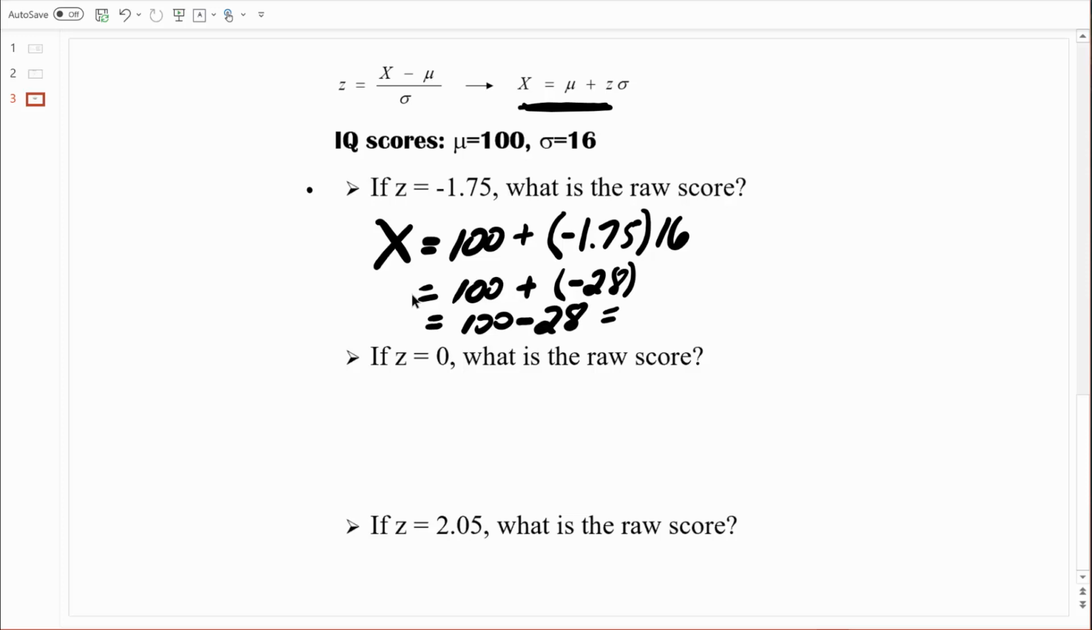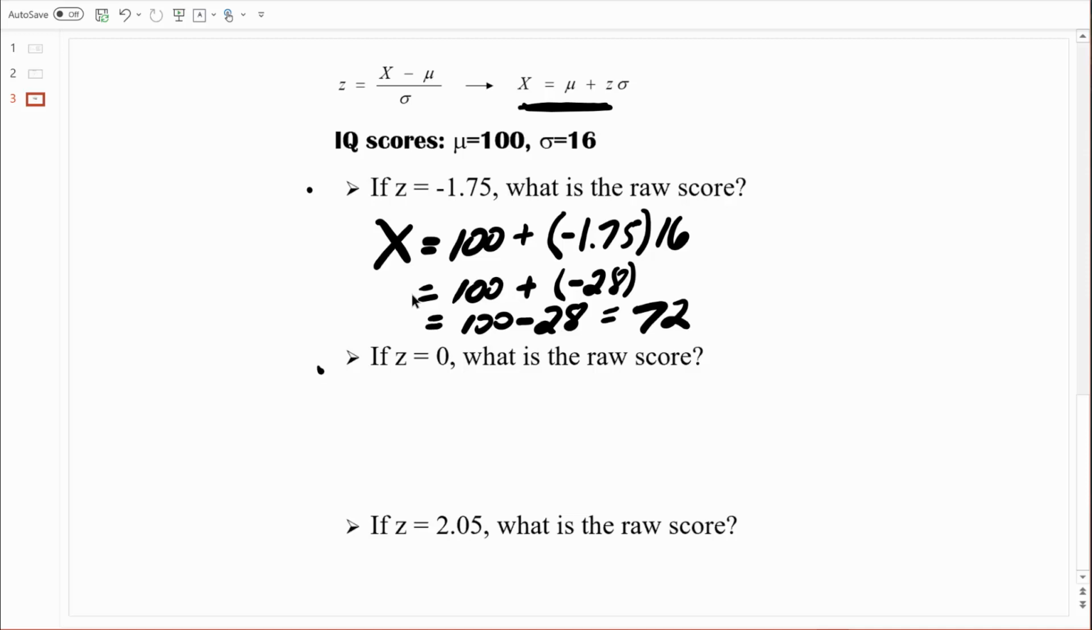Now, we should have predicted earlier that if we're dealing with a negative z-score, negative 1.75, we're predicting an answer, a raw IQ score, that's quite a bit less than 100. And that's what we're going to find. 100 minus 28 would equal 72. So a z-score of negative 1.75 is equivalent to an IQ score of 72.